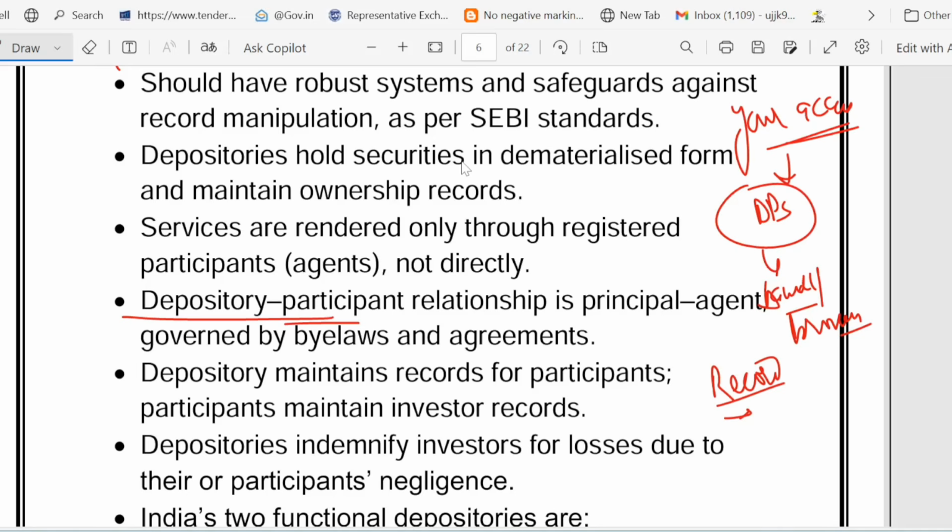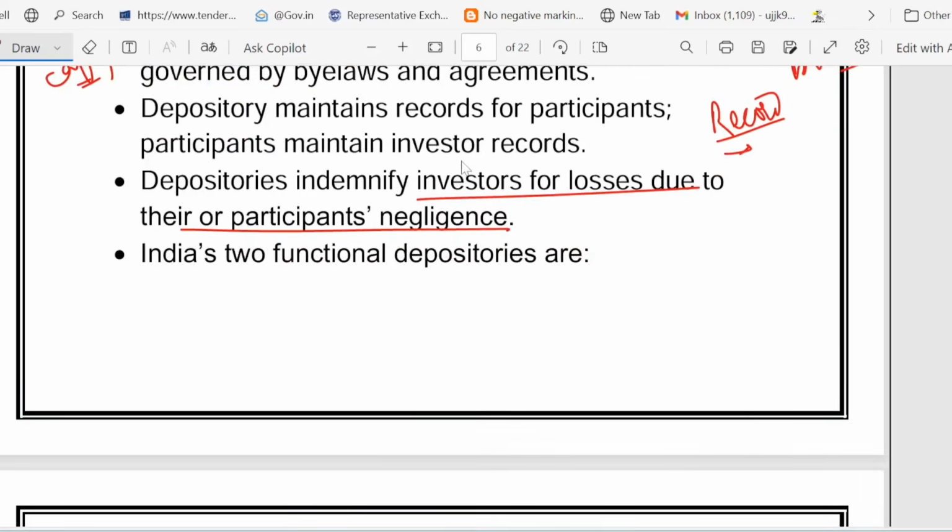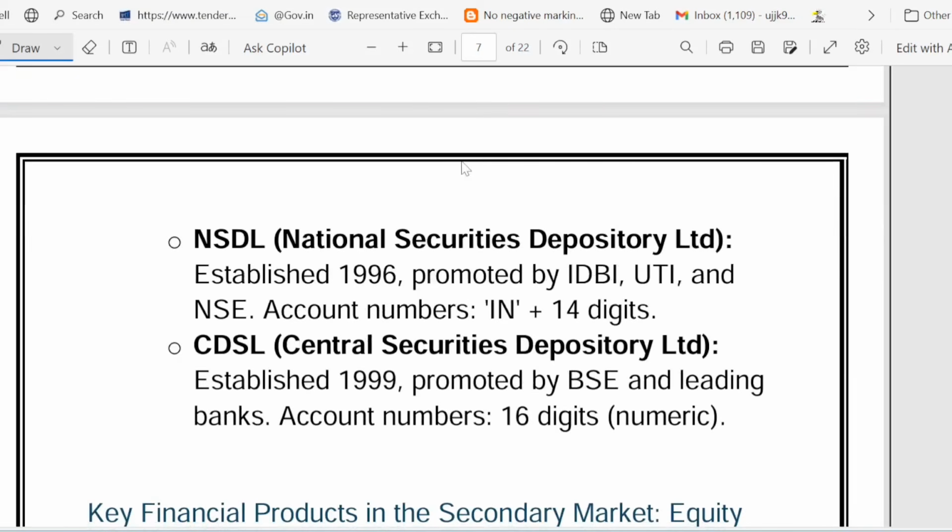Fine. And one more thing is that safety is the first thing. Safety means, if they mess up, if they lose your share, they must compensate you. So that is called indemnifying the investor for loss due to their participant's negligence. India's two share vaults, India's two functional depositories, are NSDL.